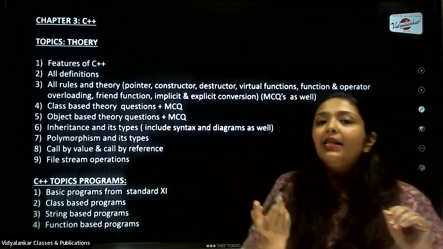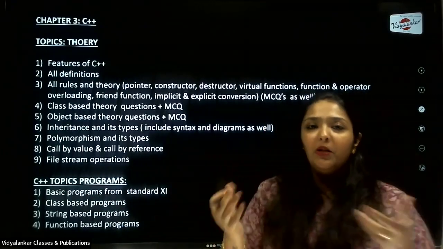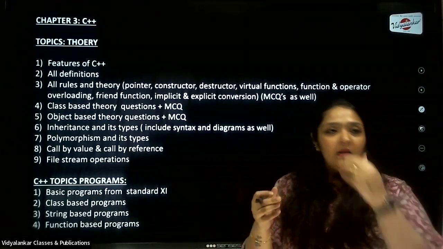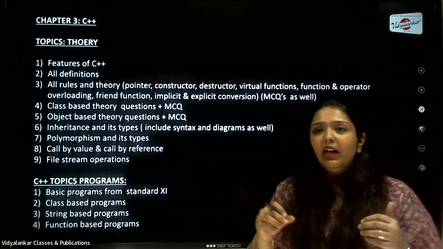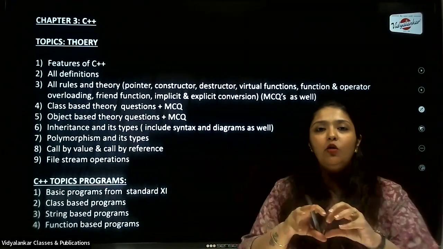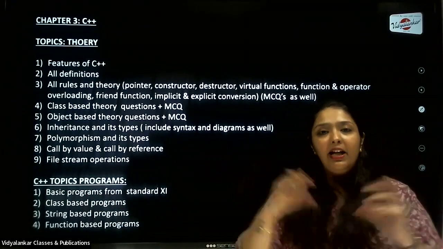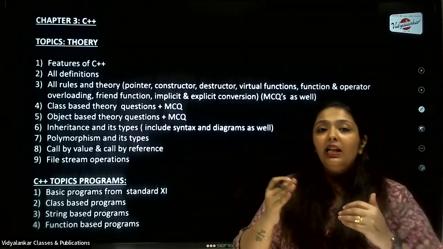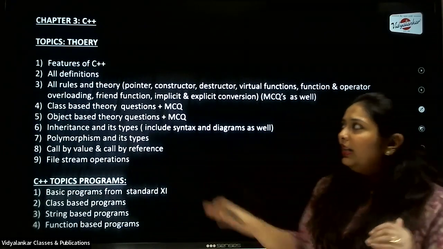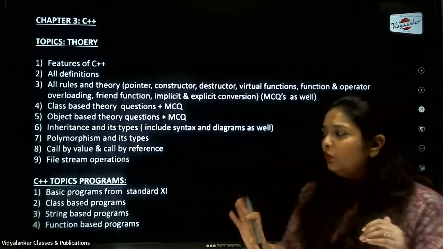Again, string based, as I said, they can ask you questions on string operations: you either create a string and define a string, then you concatenate two strings, then you compare two strings, then you return the length of a string, which is already mentioned. So these topics, please make sure you know.